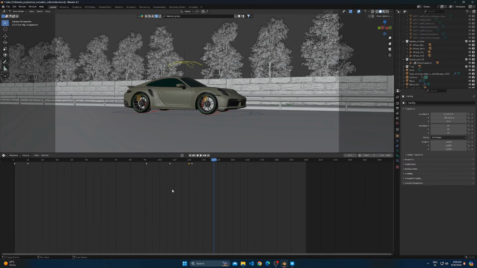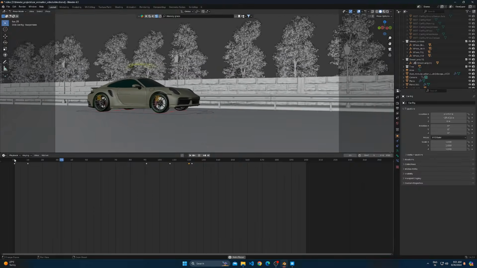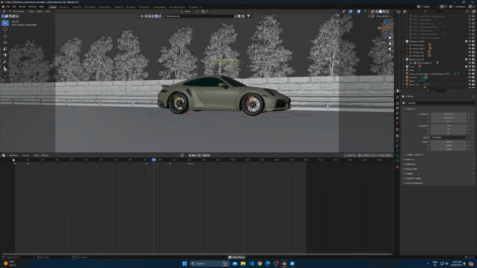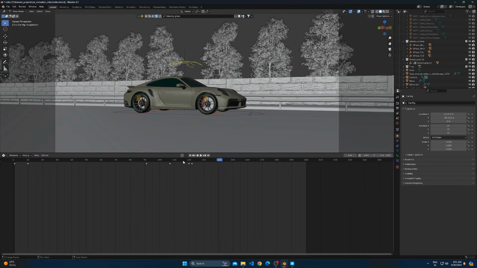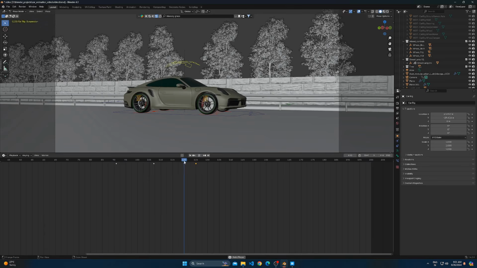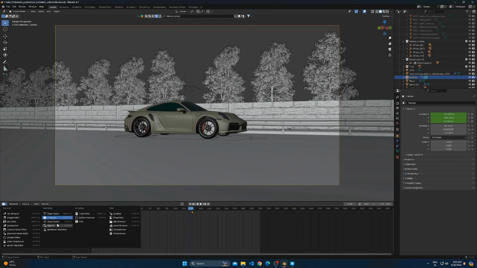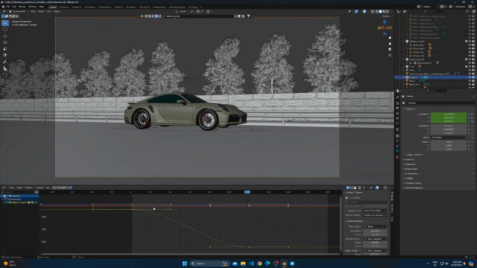Watch the animation multiple times and adjust the keyframes until it feels right. You can adjust the camera animation too in the graph editor until it satisfies you.